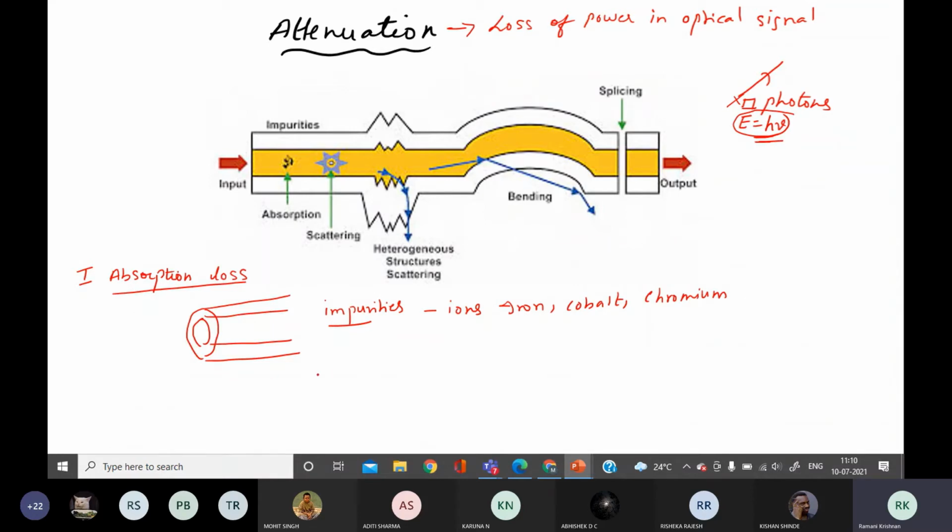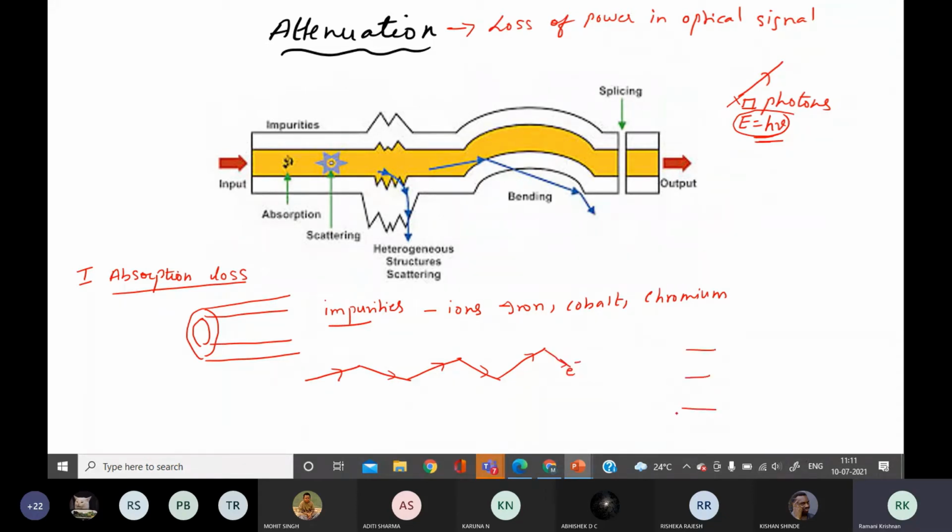Now what happens when the signal is undergoing total internal reflection? When the signal is traveling, the electrons of these impurities absorb the photon.